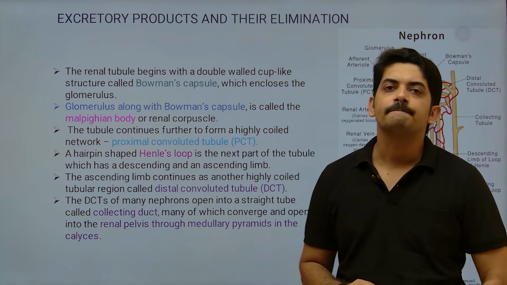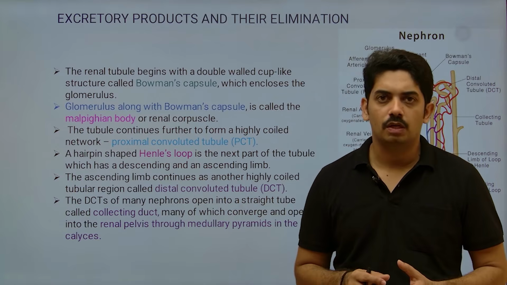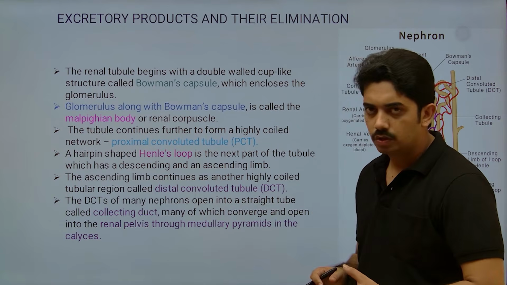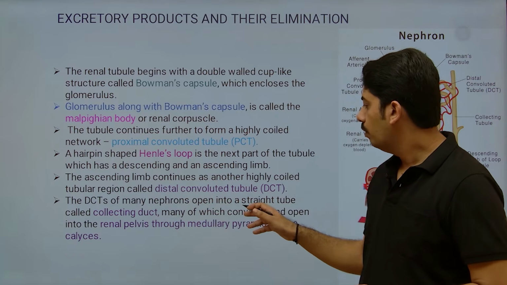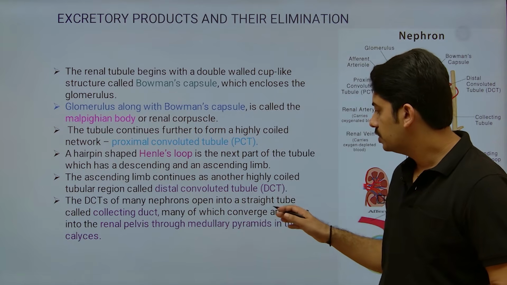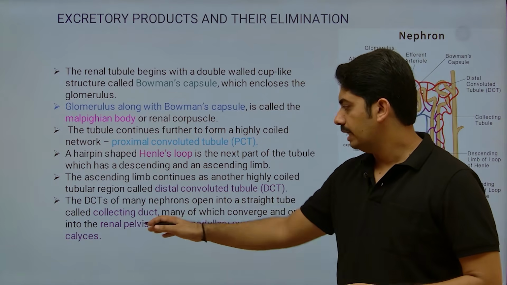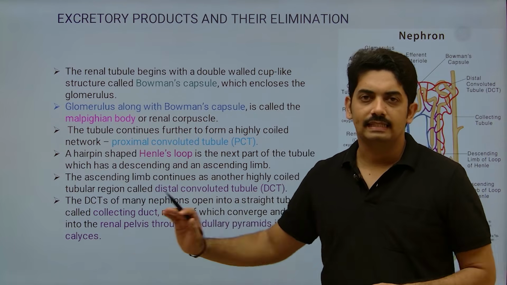The reason is, again, it helps in reabsorption of electrolytes and some amount of water. So the DCT of many nephrons open into a straight tube called the collecting duct, many of which converge and open into a renal pelvis through medullary pyramids in the calyces.